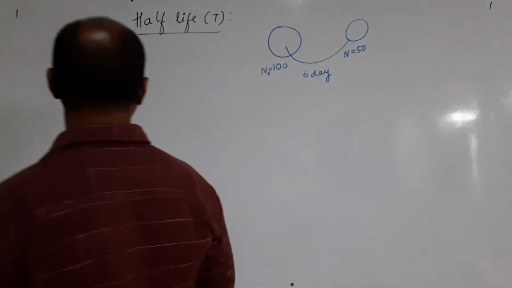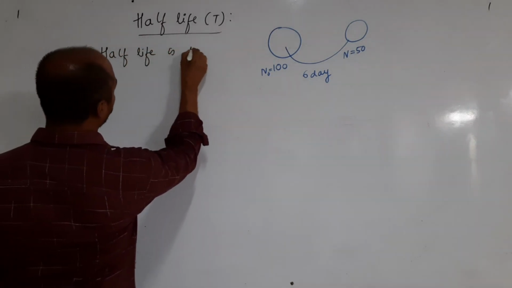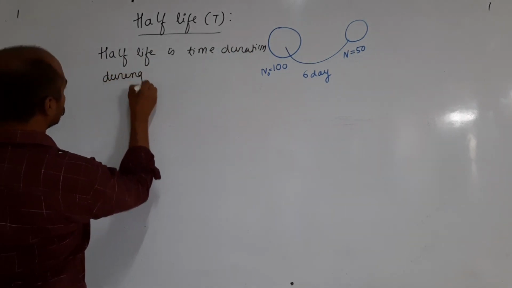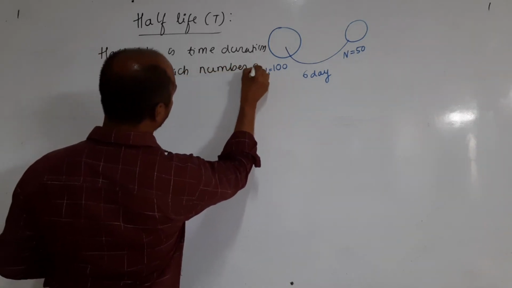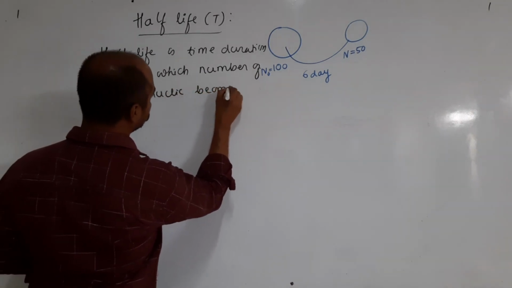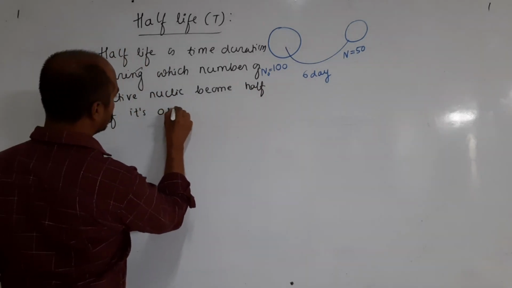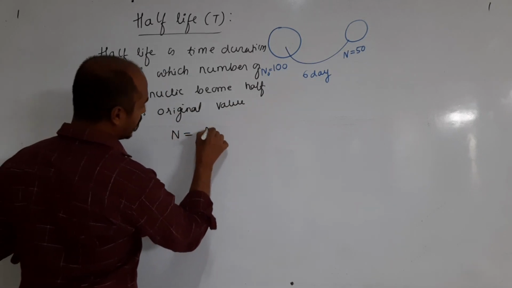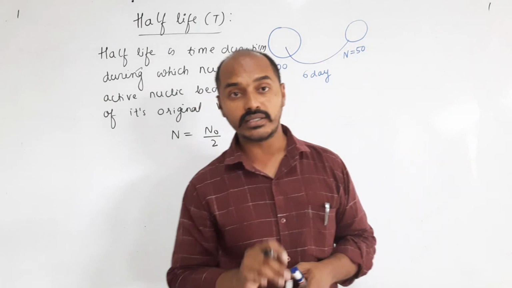So let us write the definition. Half-life is the time duration during which the number of active nuclei becomes half of its original value. That means here, when N is equal to N naught divided by 2, the time it takes is what we call the half-life.